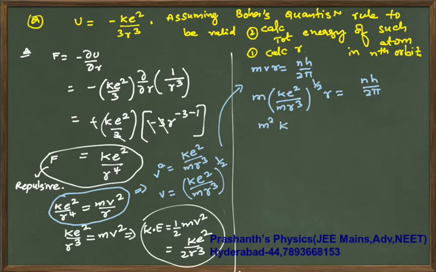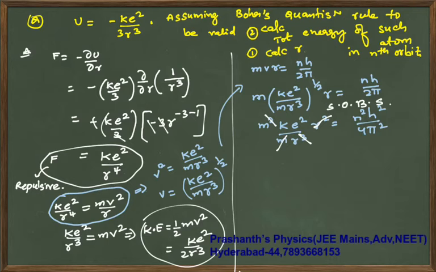m square k e square by m r cube into r square is n square h square by 4 pi square. So at this step, what I am doing is squaring on both sides. Now one m will go off. Out of r square and r cube, one r will go off.